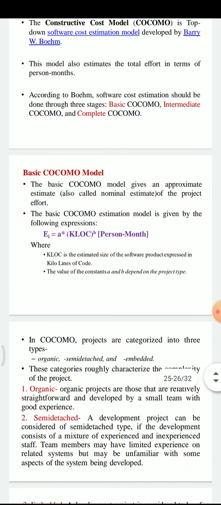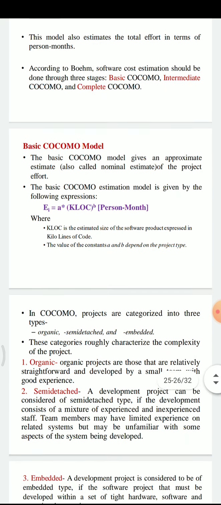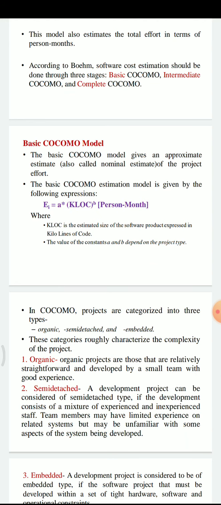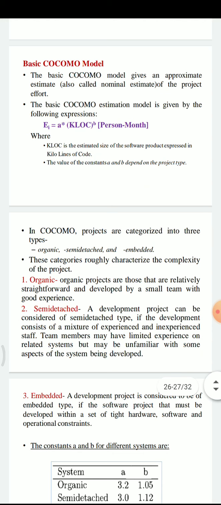In COCOMO, projects are categorized into three types: organic, semi-detached, and embedded. These categories roughly characterize the complexity of the project. Organic projects are those that are relatively straightforward and developed by a small team with good experience.